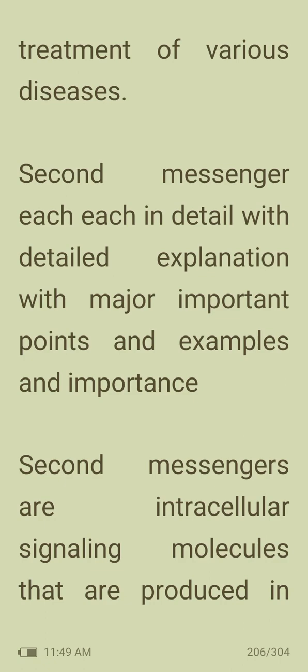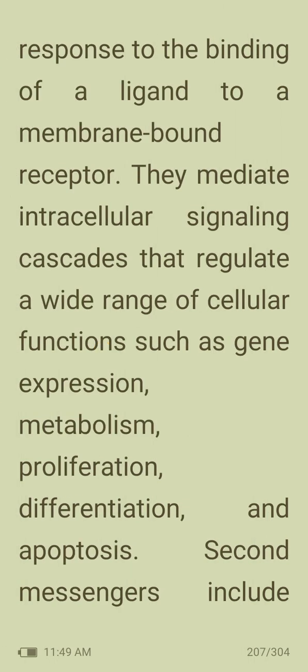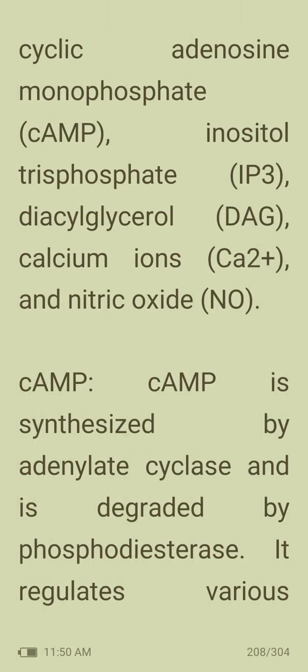Next topic, second messengers. Second messengers are intracellular signaling molecules that are produced in response to the binding of a ligand to a membrane-bound receptor. They mediate intracellular signaling cascades that regulate a wide range of cellular functions such as gene expression, metabolism, proliferation, differentiation, and apoptosis. Second messengers include cyclic adenosine monophosphate (cAMP), inositol triphosphate (IP3), diacylglycerol (DAG), calcium ion (Ca2+), and nitric oxide (NO).